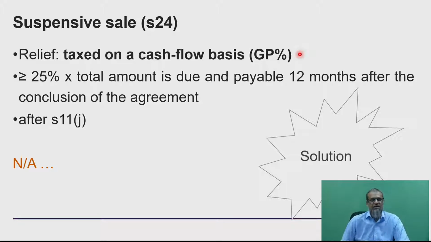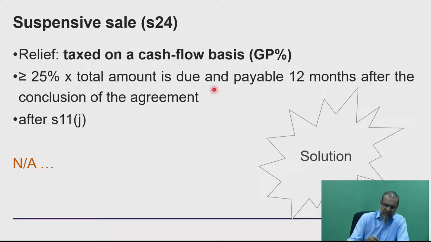Let's have a look at it. A further requirement is that at least 25% or more of the total amount is due or payable within 12 months after the conclusion of that contract. That's a very logical scope requirement, because if you think about it differently, if this taxpayer got 75% or more of the payment, then he doesn't actually have a problem because he can pay the taxes. What this is saying is that at least 25% or more is actually outstanding. So stated differently, obviously 75% or less of the payment has not been received.